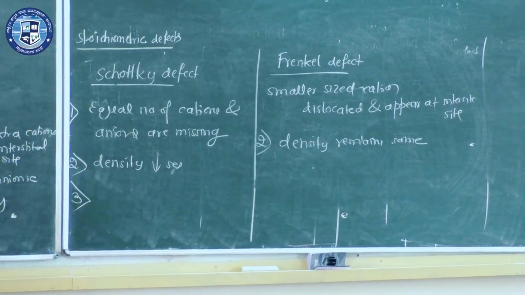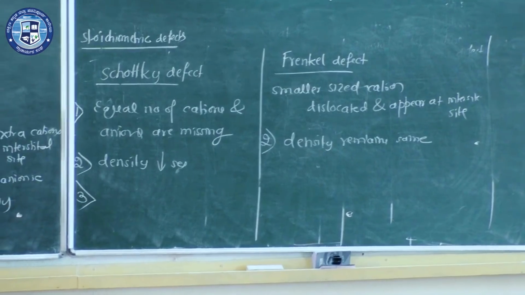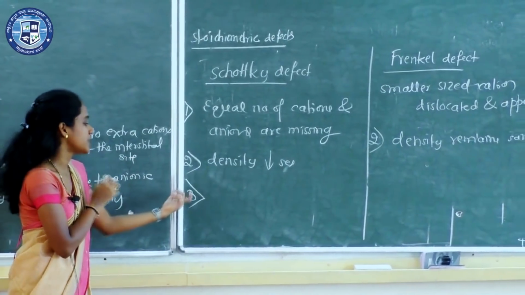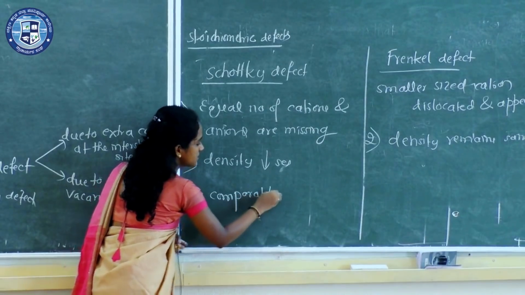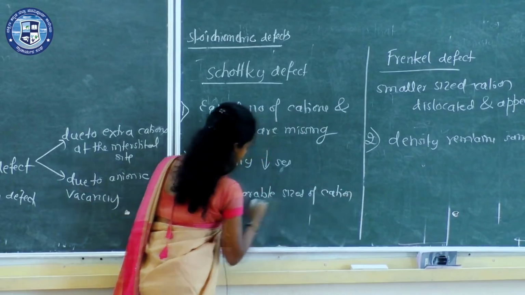The third difference is about size. In Schottky defect, the sizes of cation and anion are almost the same, comparable sizes of cation and anion.